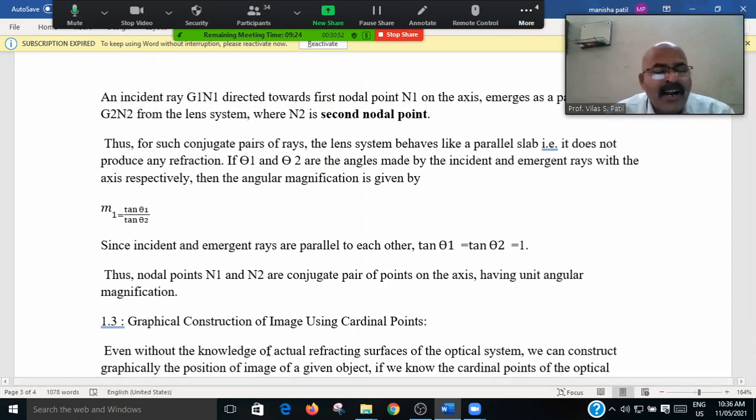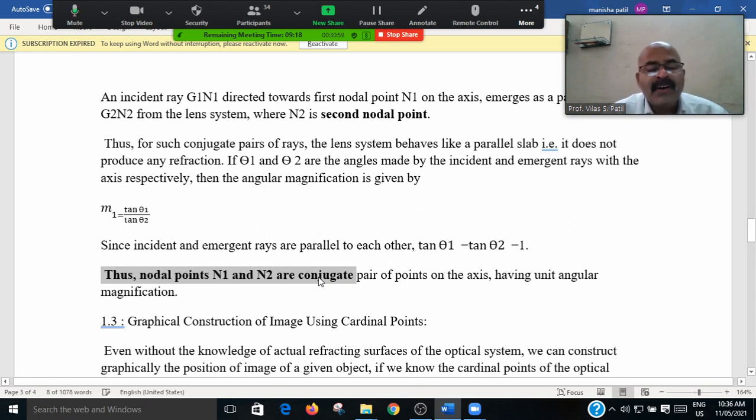And thus the nodal points N1 and N2 are conjugate. The nodal points N1 and N2 are conjugate pairs of points having unit magnification.